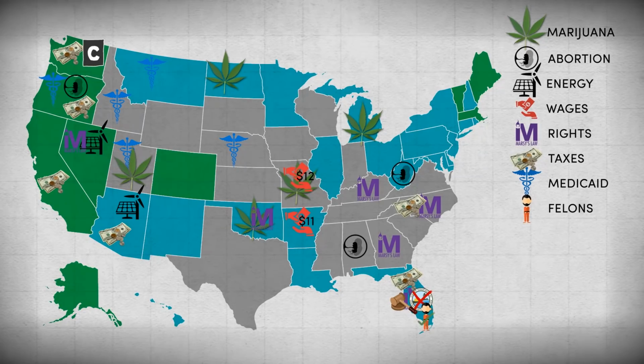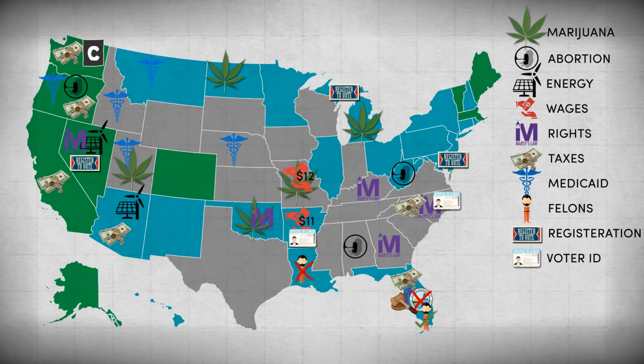Florida is proposing to restore voting rights to felons with Amendment 4, and Louisiana would like to disqualify recent felons from seeking office with Amendment 1. Maryland, Michigan, and Nevada are proposing automatic voter registration initiatives, while Arkansas and North Carolina would like to implement voter ID laws, and Montana would like to ban people from collecting a ballot on behalf of another person.